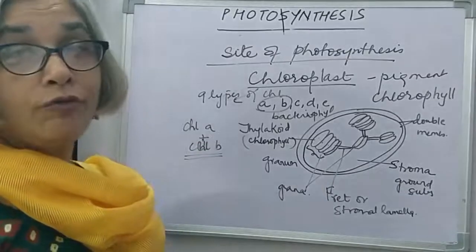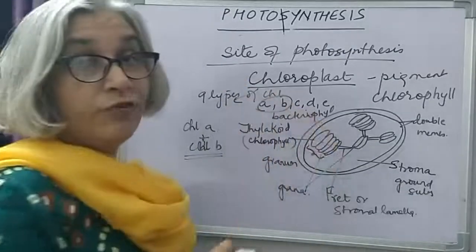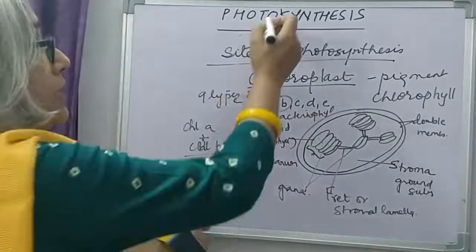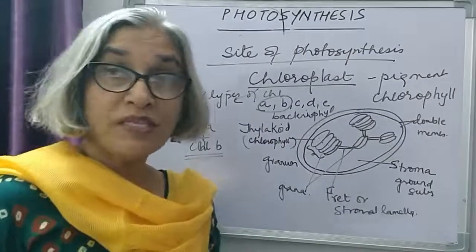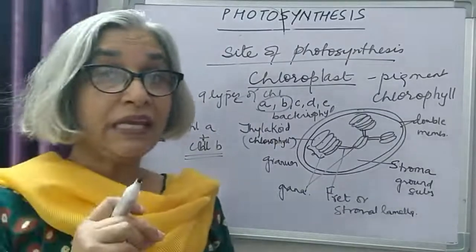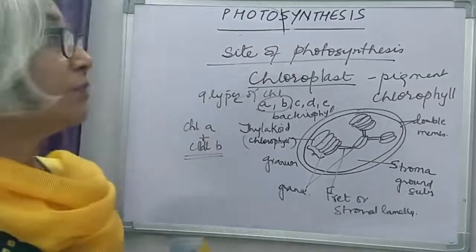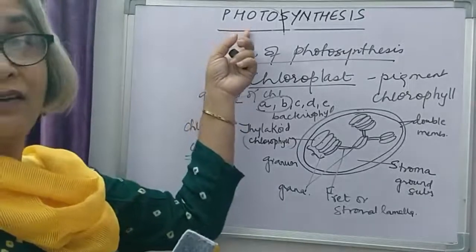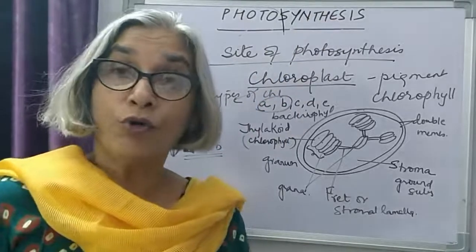And the role of chloroplast and chlorophyll inside the chloroplast is to trap light energy. So we say green color is important because it is going to trap the energy of the sun, and then only synthesis of food will occur.